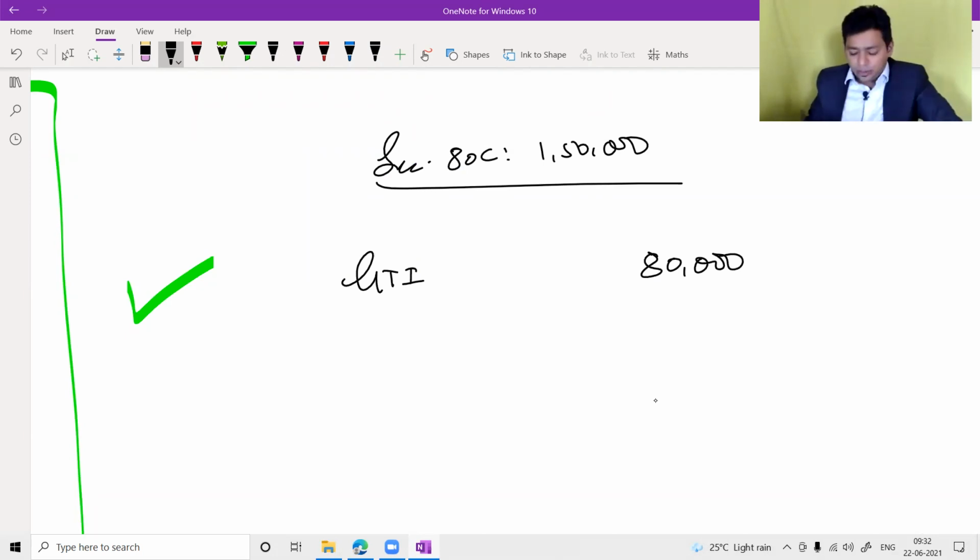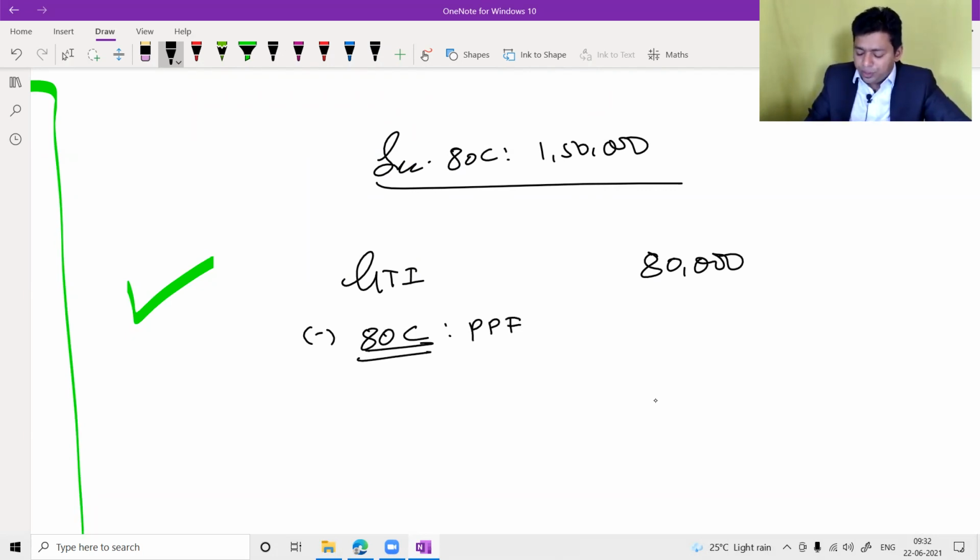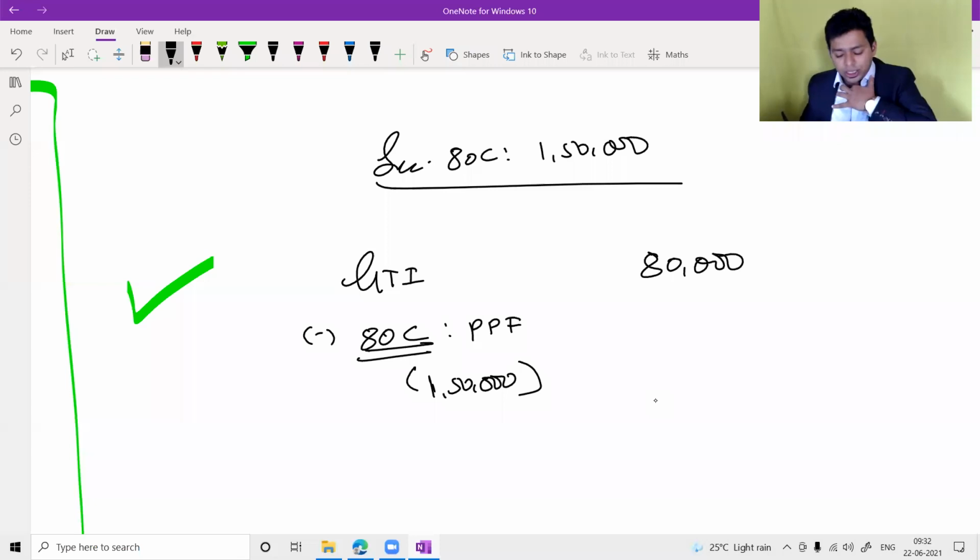My GTI is 80,000, and I have made investment in PPF, Public Provident Fund, to the tune of 1,50,000. Okay, I have made investment under section 80C, PPF, 1,50,000, but my GTI itself is only 80,000. How much maximum deduction I will get now?